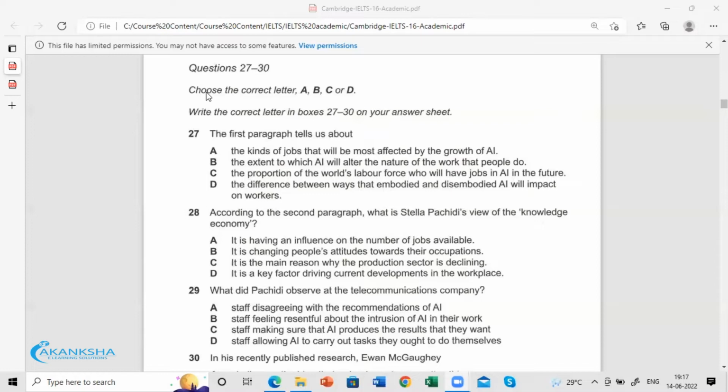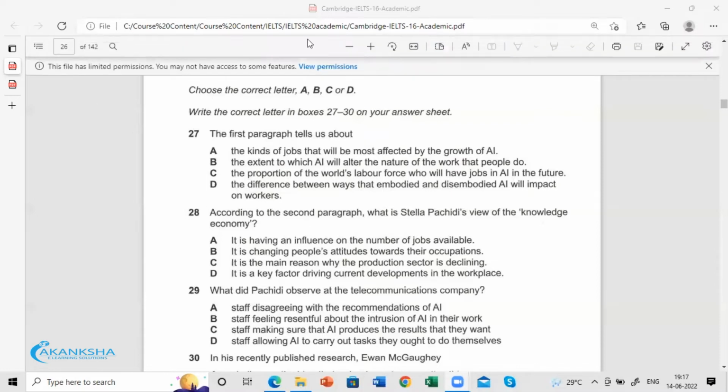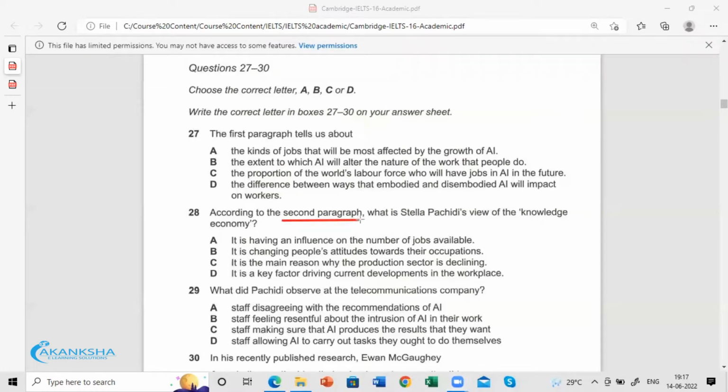So in question 28, according to the second paragraph, what is Stella Pacidi's view of the knowledge economy? What is most important for us to understand here is the view of the writer, this person called Stella Pacidi.